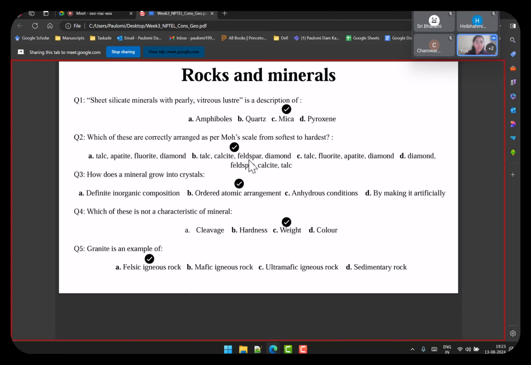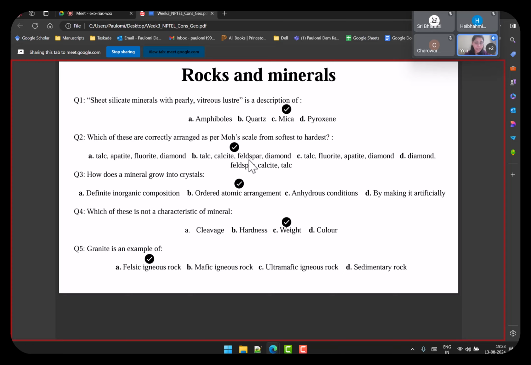So you have the composition of your mineral, and you have properties of these minerals. So you need to try to remember what kind of. Especially in the naming ones, for example, you have names of the rocks and minerals. The only way you can remember is to remember the features of the rocks or the minerals. There is no way to understand that, because for mica, you have to remember what pyroxene, quartz, and amphiboles are made up of, and what their properties are. So the answer to this one with pearly luster is mica.